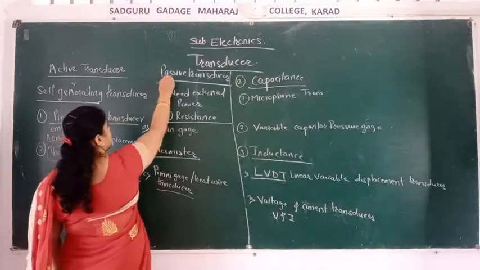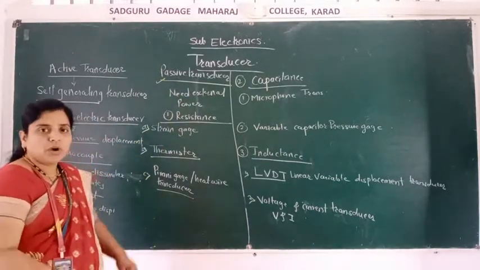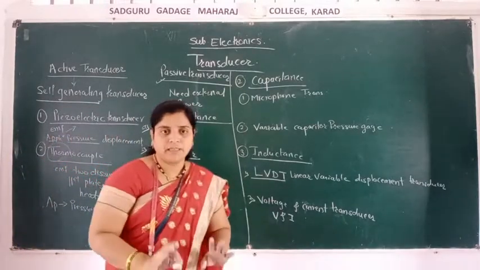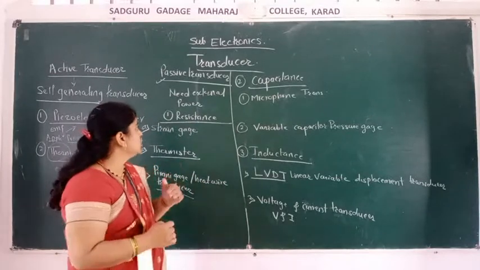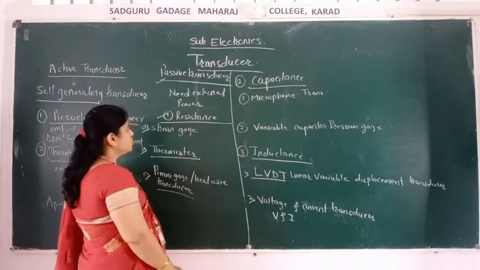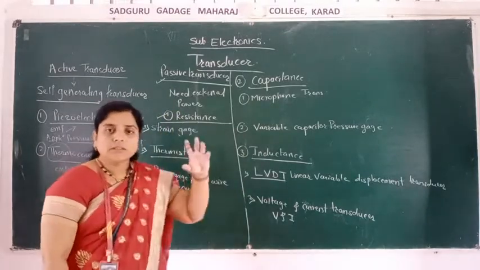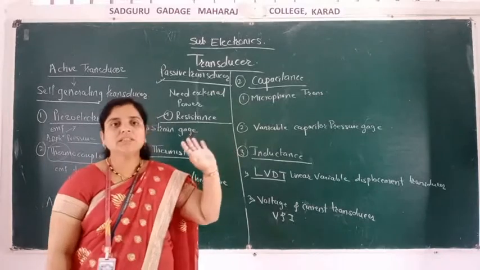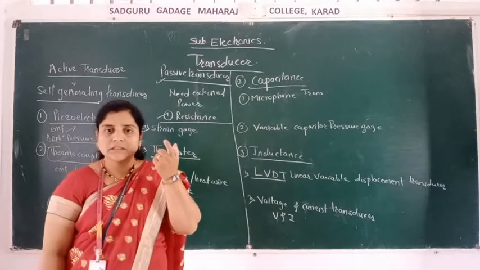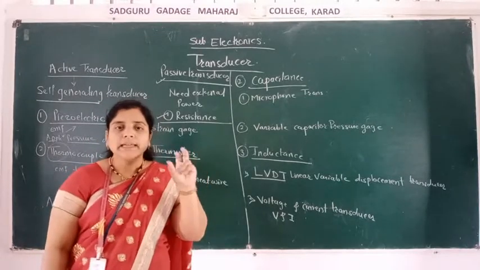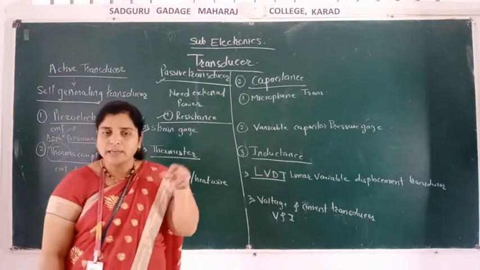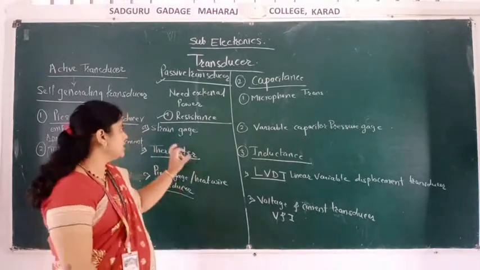Next we will see the passive transducers. In passive transducers, all transducers require external power to work. Is that clear? First are the resistive transducers, those which depend on resistance. Resistance means what? A resistor is a component which opposes the flow of current, and that opposition to the flow of current is called resistance.